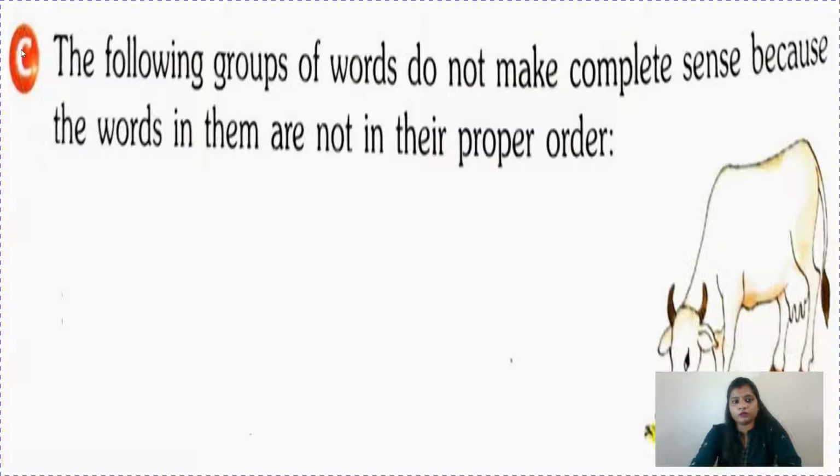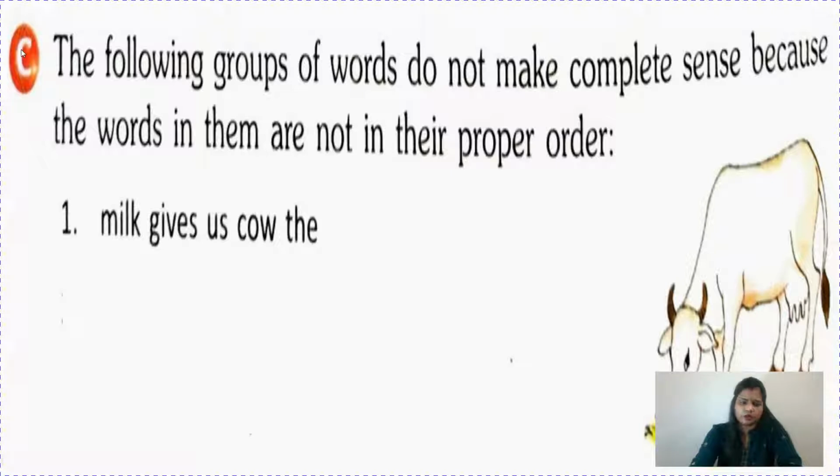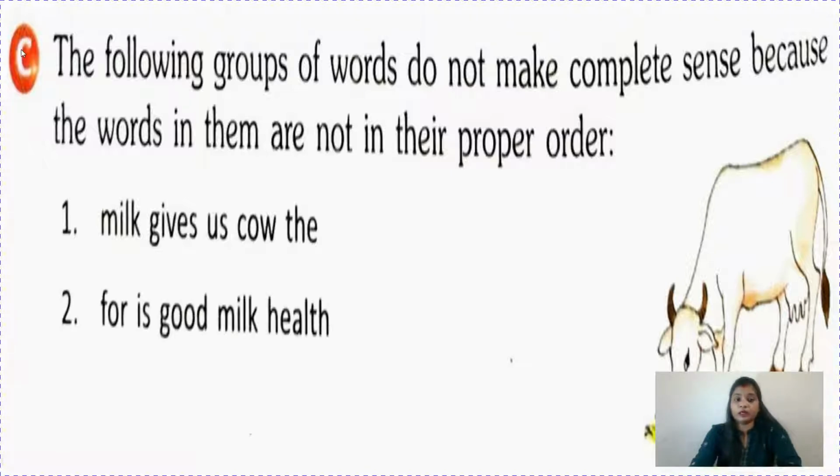Now, the following groups of words do not make complete sense because the words in them are not in their proper order. Like, "milk gives us cow da." So we can understand here that we are talking about milk and cow, but it is not making any sense. They are not arranged properly. Suppose "for is good milk health." So here also we are getting some idea that we are talking about milk and health, but again, it is not making any sense.